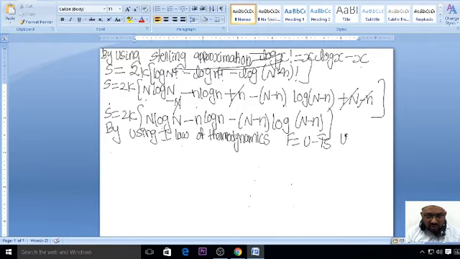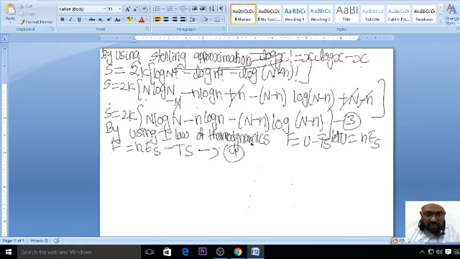You know what U is here: U is the internal energy, N into Es. So F is equal to N into Es minus TS. This is equation number 3, and let this be equation number 4. Now F is equal to n Es minus TS. Instead of S, what can I write here?